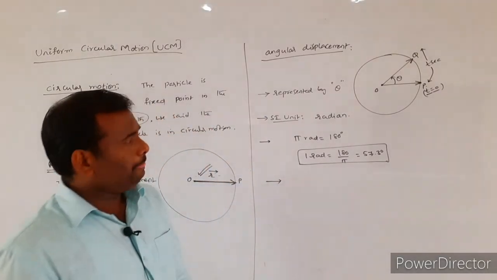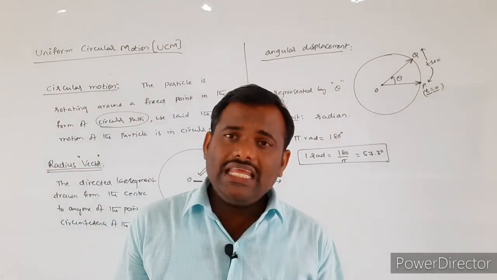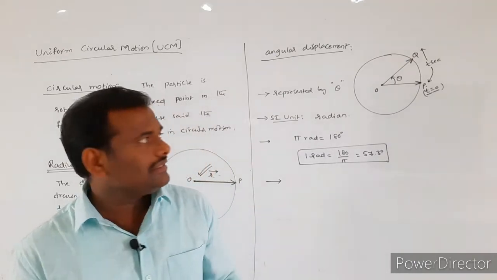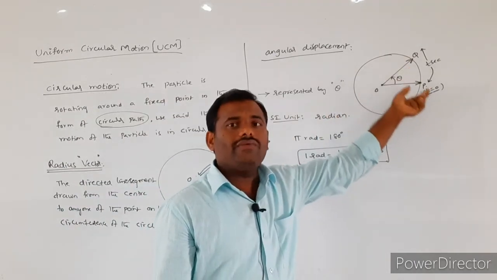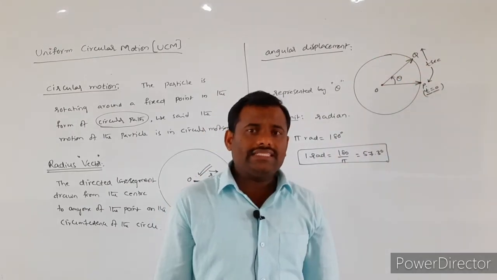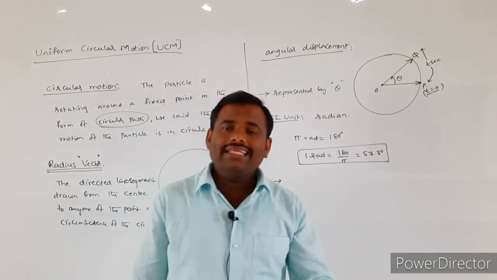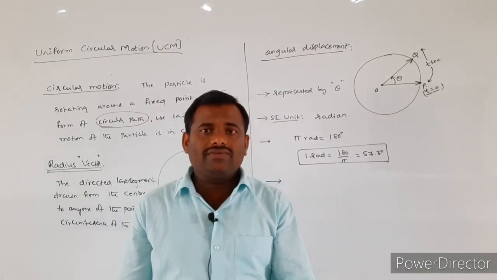So here, if a particle is revolving in a circular path, the radius vector will be displaced through a certain angle. That angle is what we call angular displacement.